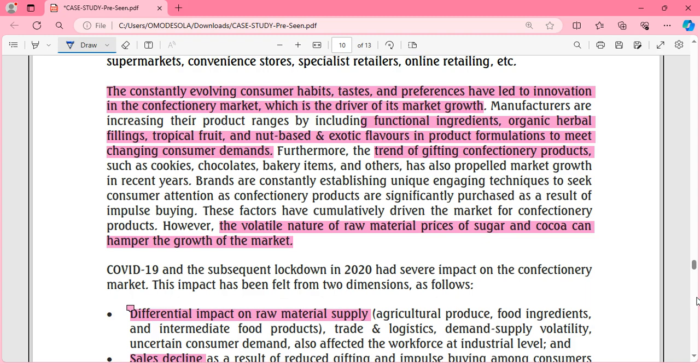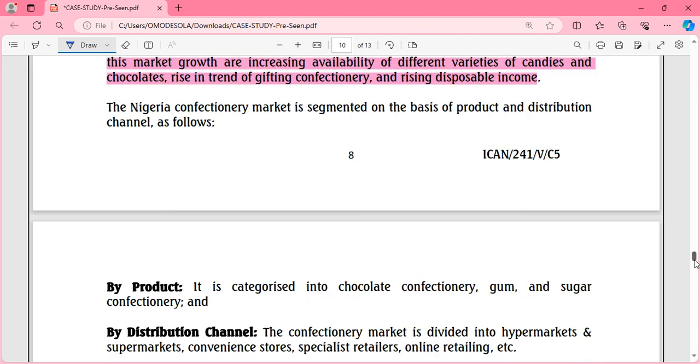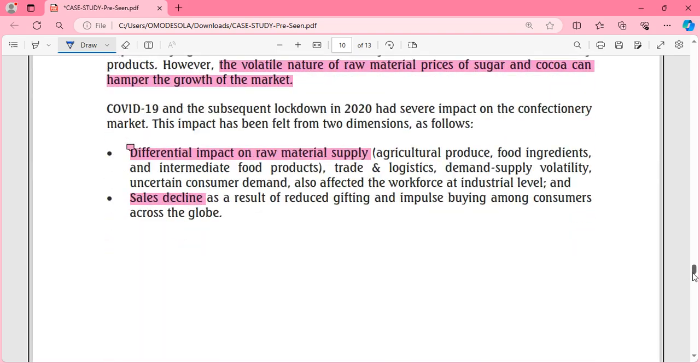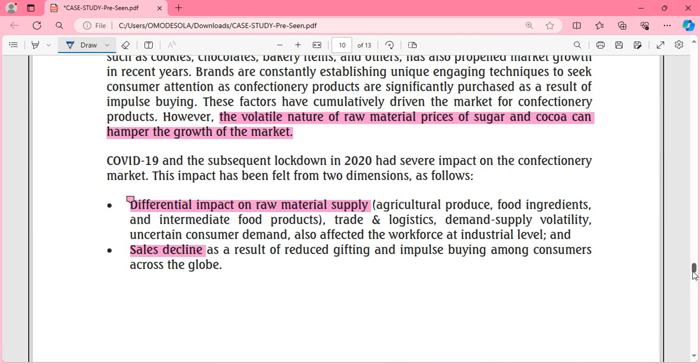And COVID-19 has also severely impacted the industry. It has severely impacted the industry in two dimensions. Now, the differential impact on raw material supply. You understand? So all this agricultural produce, the ingredients, trade, logistics, demand volatility. There are so many uncertain customer demands. It has also affected the workforce at the industrial level, and this has also led to a decline in sales as a result of reduced gifting and impulse buying. So COVID-19 has actually affected this.